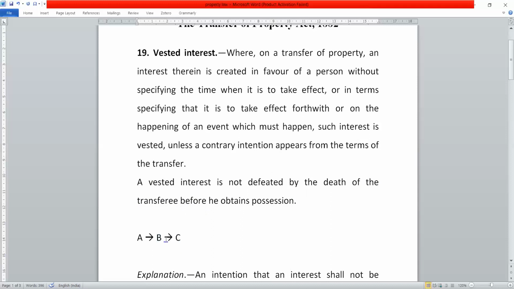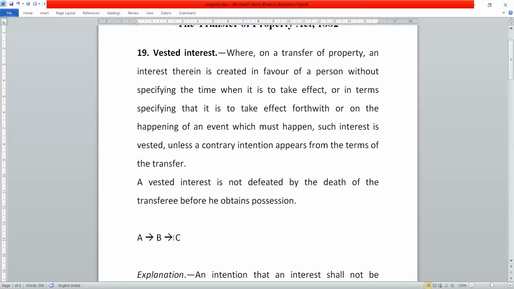So imagine that B dies before C. What is happening here? This particular part clarifies that a vested interest is not defeated by the death of the transferee before he obtains possession.